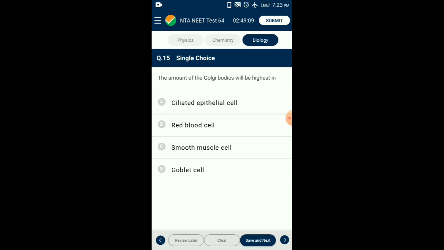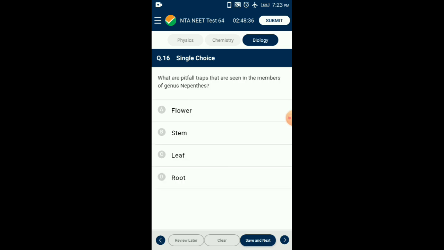Question number 15. The amount of Golgi bodies will be highest in. Goblet cells, being secretory in function, have more Golgi bodies and vacuoles as compared to the other cells from the options. Golgi bodies are involved in packaging of proteins. The answer for this question is option D. Goblet cells.